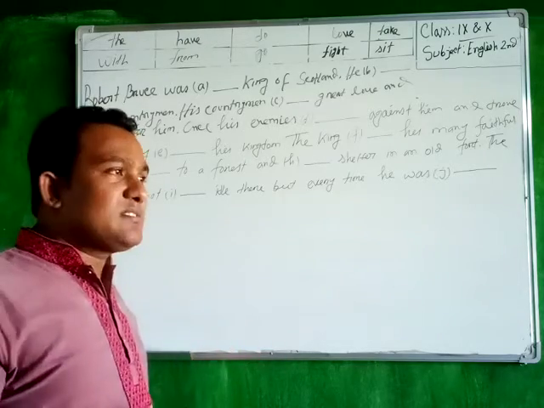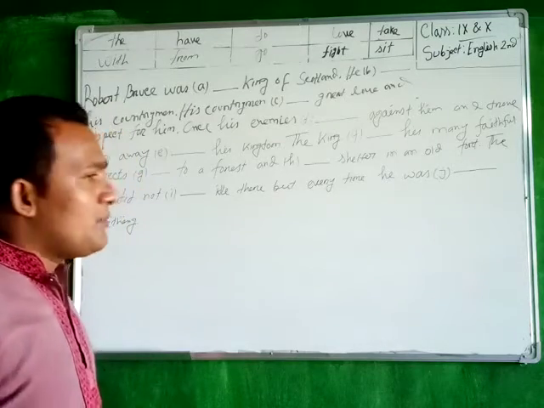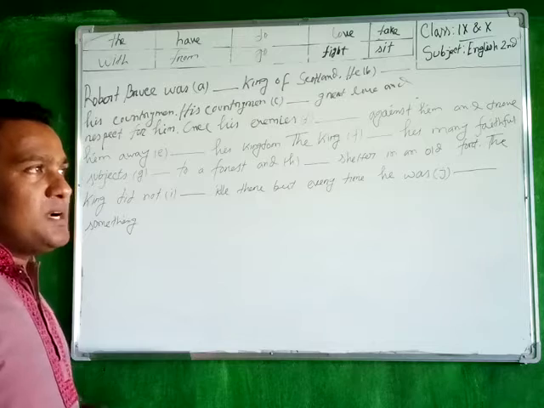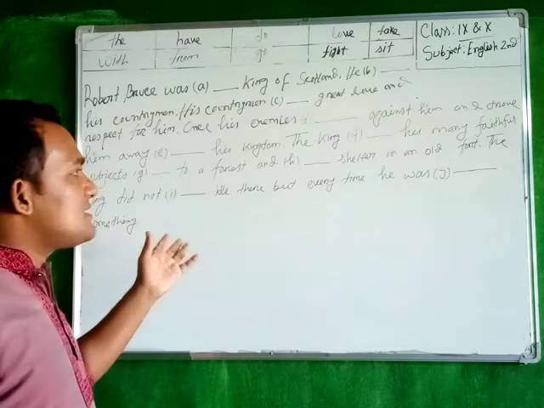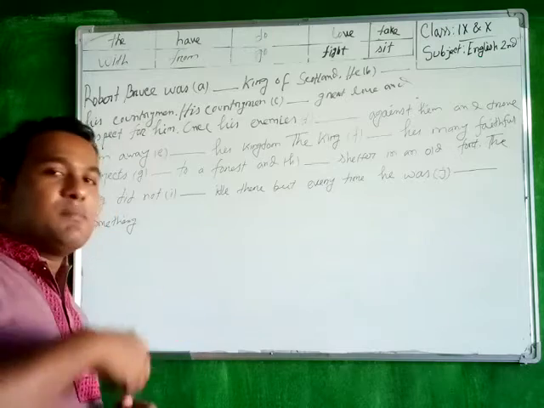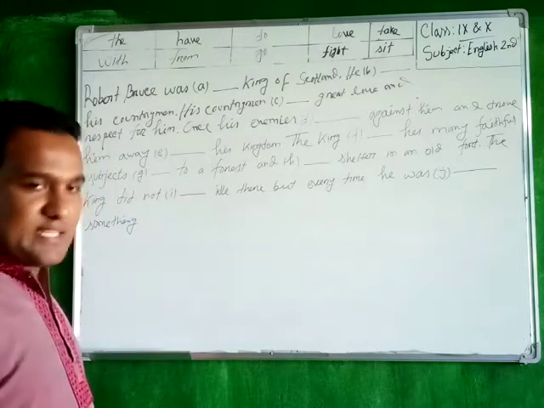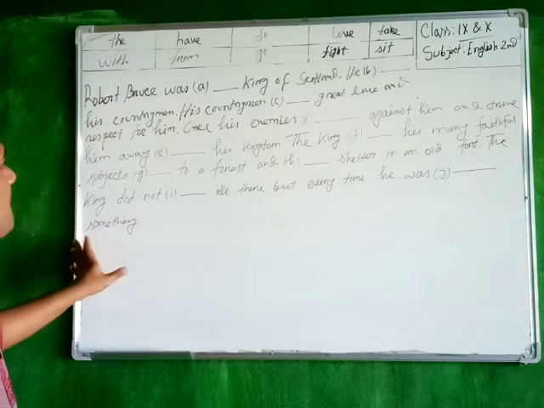Then he tried many times to regain his kingdom, but most of the times, he failed. But at the end of the story, we know that he regained his kingdom by his attempts. So, it is the story of Robert Bruce.